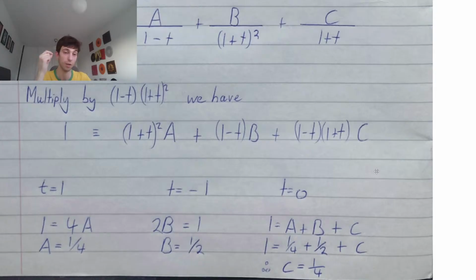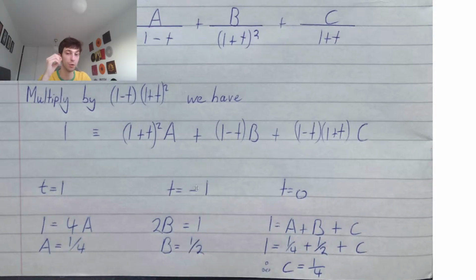So plugging in t equals 1, guys, we get left with 1 plus t, just on the a side, because everything else will be 0. So 1 plus 1 is 2, 2 squared is 4. So we have that 4a equals 1. Divide over by 4 to get our value for a. Our value for a is therefore a quarter, okay?